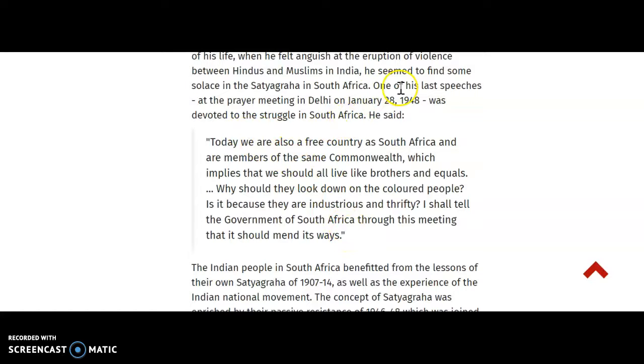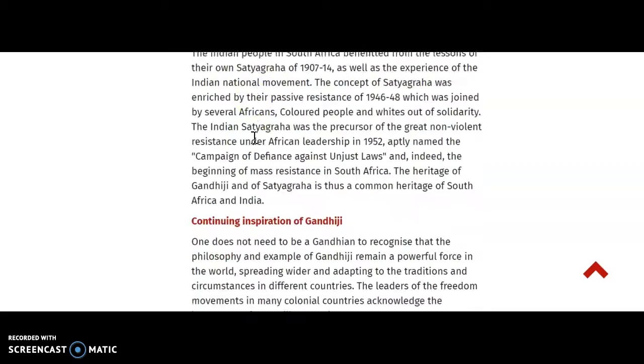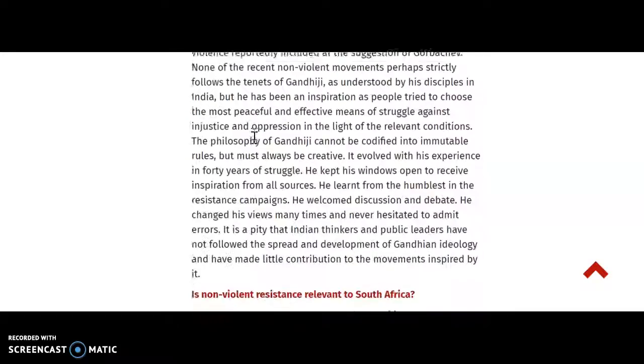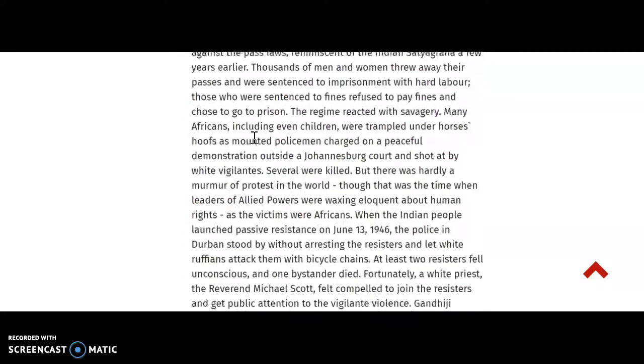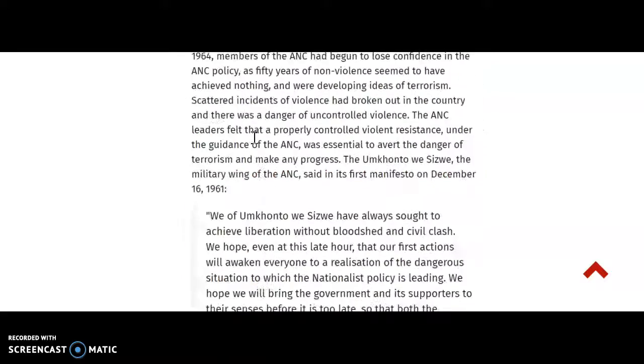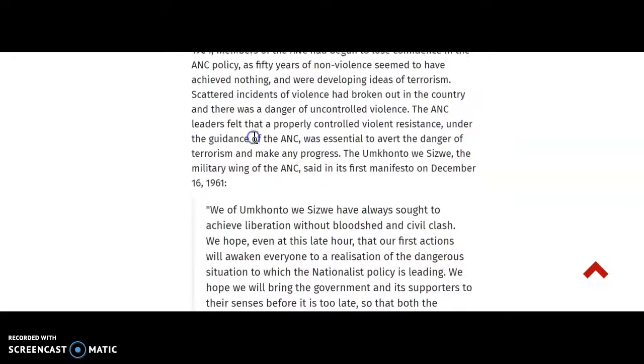So, one of his last speeches at the prayer meeting in Delhi on January 28th, 1948, was devoted to the struggle of South Africa. So they're talking very specifically about Satyagraha, and something that he specifically said. Okay, we're using one of his speeches there. That's okay. It's a little bit harder to say, hey, here's backing it up, although you could use that as a source.